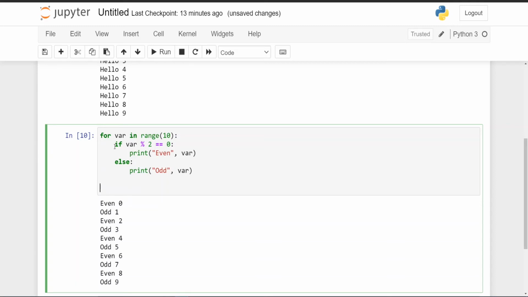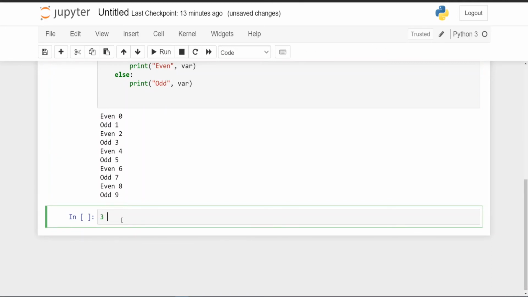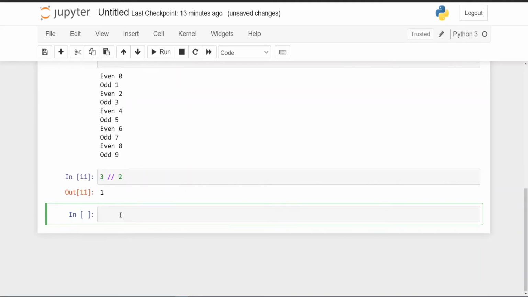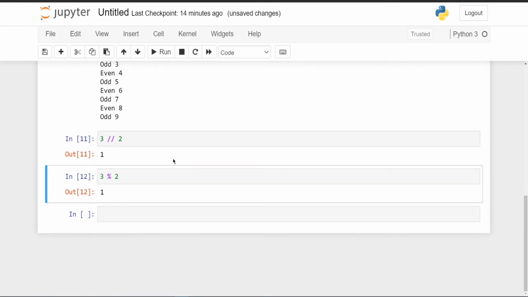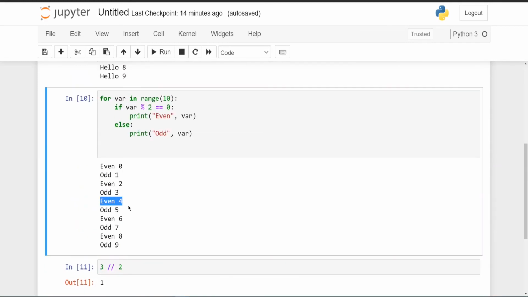So when we go for 2, 2 is completely divisible by 2, so 2 is an even. But 3 is not completely divisible by 2, because when you divide 3 by 2, let's come down here and you can see if 3 is divided by 2, we use this double forward slash if we want the integer value, and we get 1. Meaning 2 × 1 is 2 and 1 is remaining. So if you write here 3 % 2, you can see 1 will be the remainder. So 1 is remaining, so we'll write 3 as an odd. Similarly, we can print out everything, the odd and even.